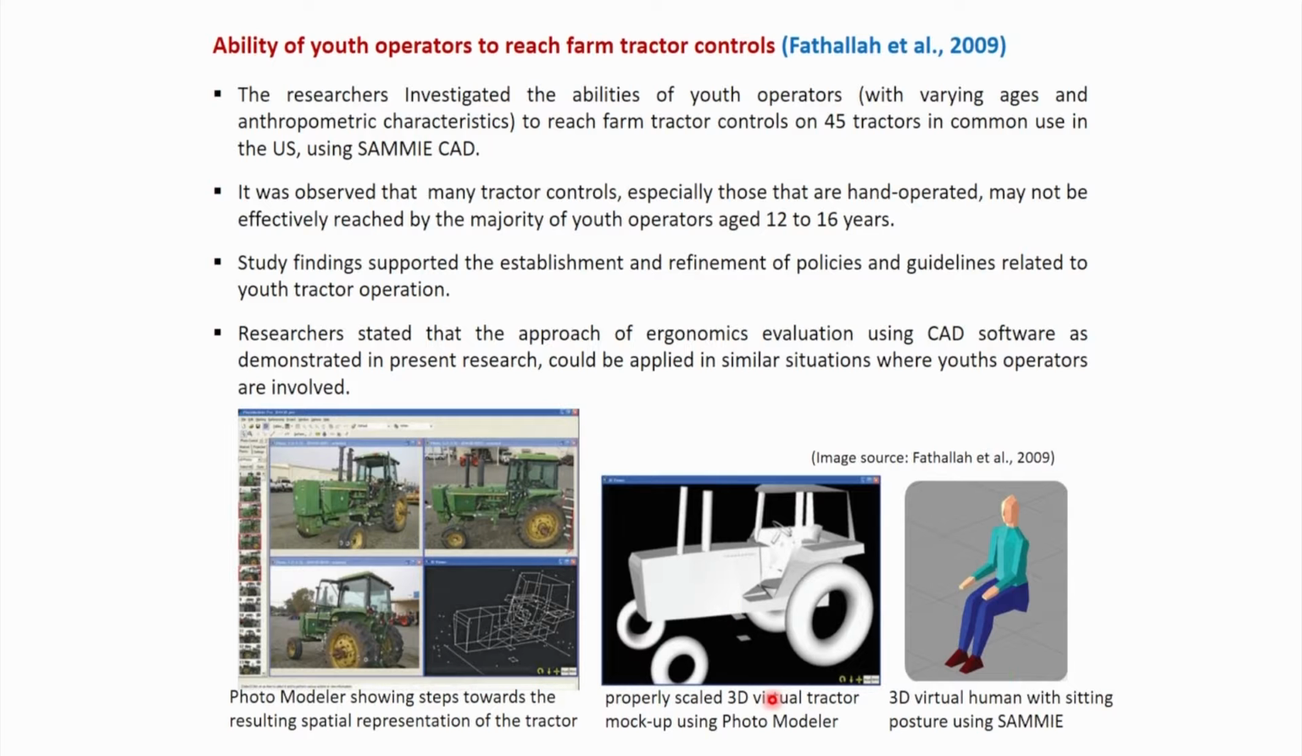So, a properly scaled 3-dimensional virtual tractor mockup was developed using PhotoModeler software. Then that model was evaluated using SamiCAD software. With the SamiCAD software, a virtual 3D human was developed, and that was interfaced with this CAD model of the tractor, and various types of ergonomic evaluation were performed.